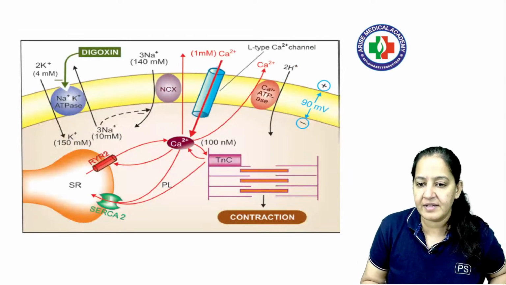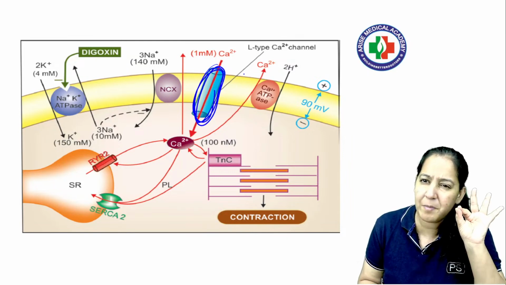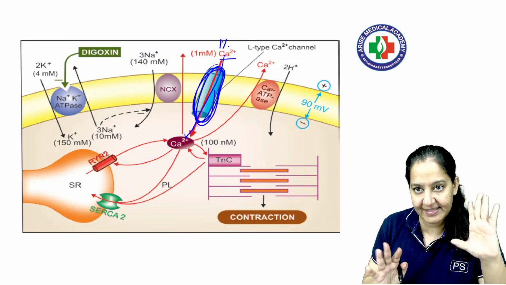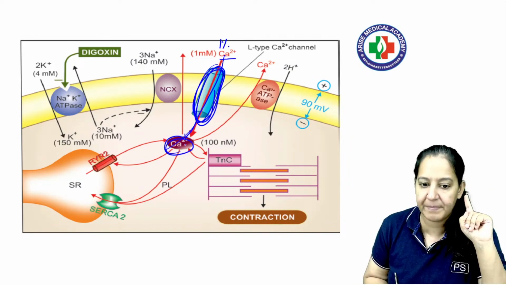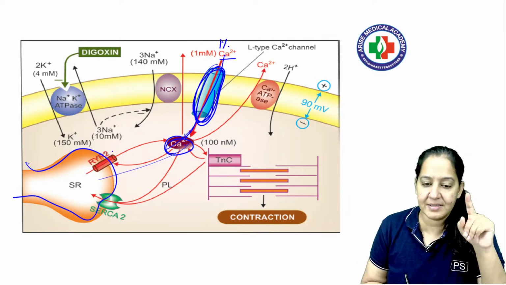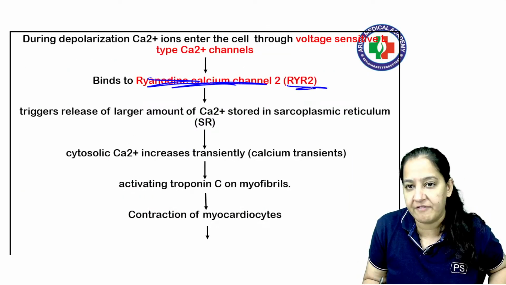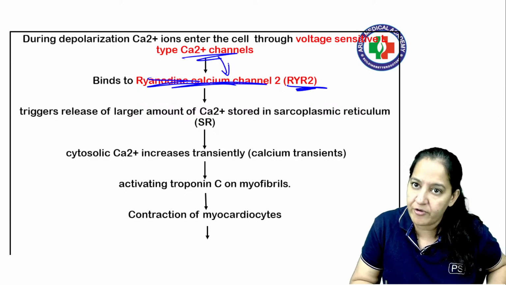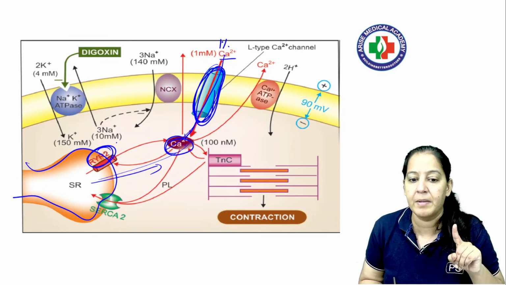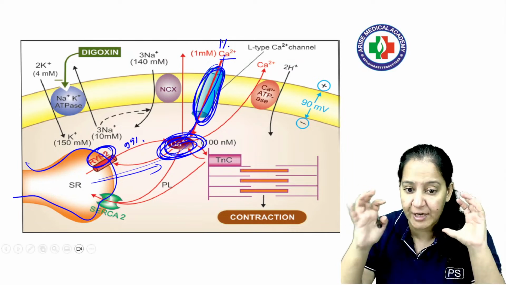What happens now? Here there is a calcium channel. It will open and a small amount of calcium will enter, about 1% of the calcium. After entering the cell, this 1% of calcium goes to the endoplasmic reticulum. On the endoplasmic reticulum there is a receptor known as the Ryanodine receptor, RYR. This small calcium stimulates the Ryanodine receptor, and abundant calcium is released from the endoplasmic reticulum, 99% of the calcium. So a total of 100% of calcium is present in the cytoplasm of the cell.